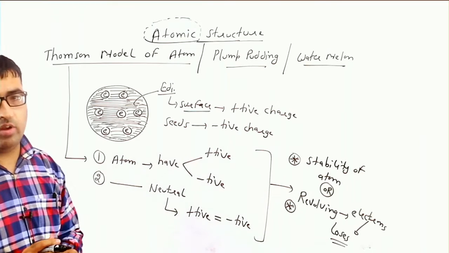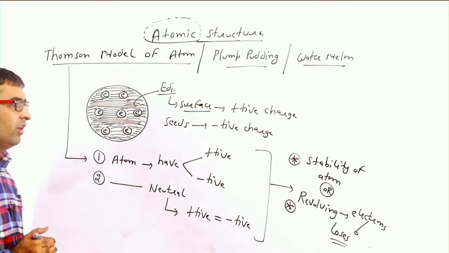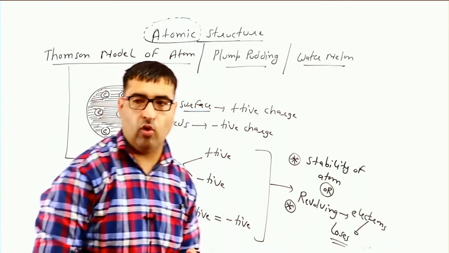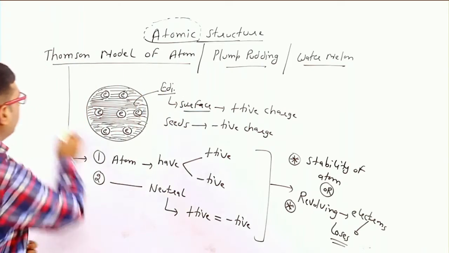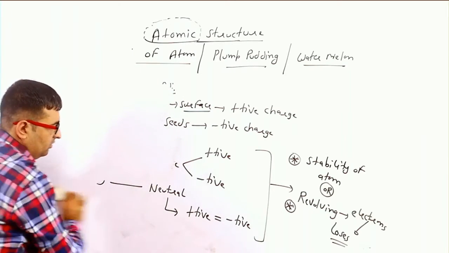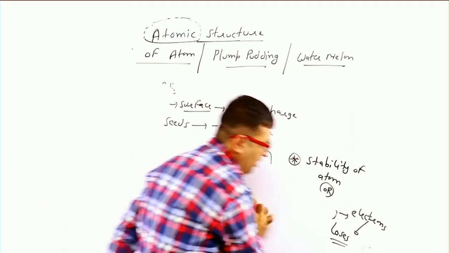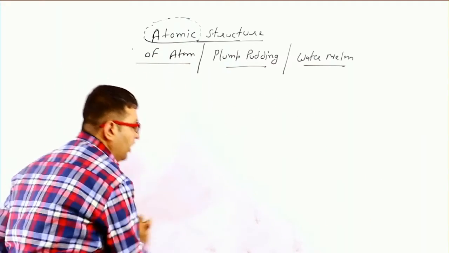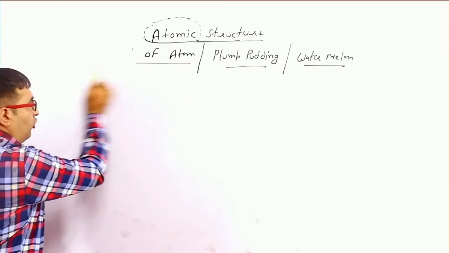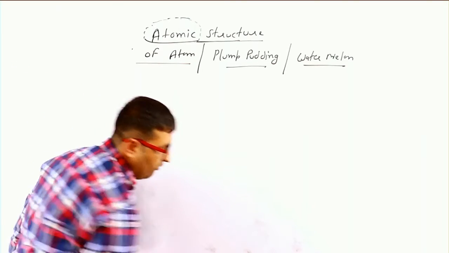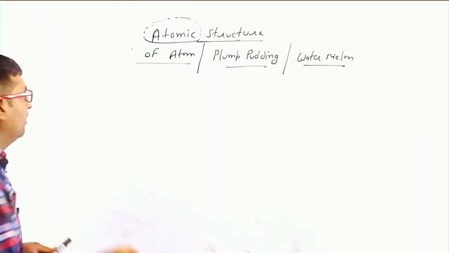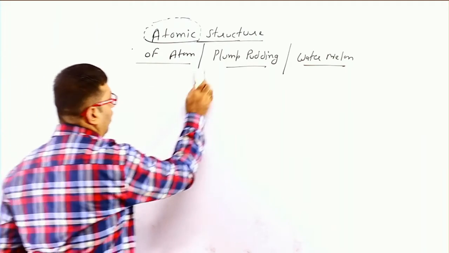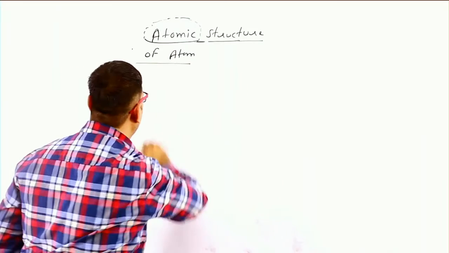Now we will discuss the second model, that is the Rutherford model of atom. You know, Rutherford named a positive charge body, which is known as nucleus. So the Rutherford model of atom has some basic points and an experiment.